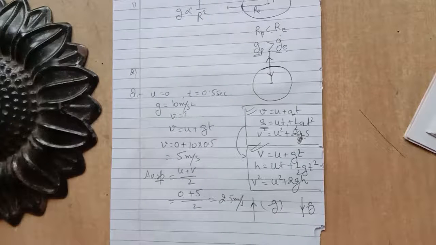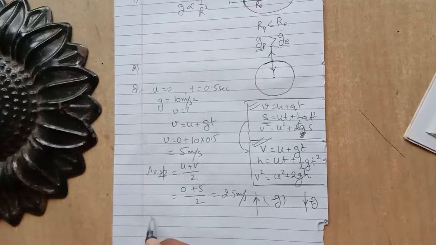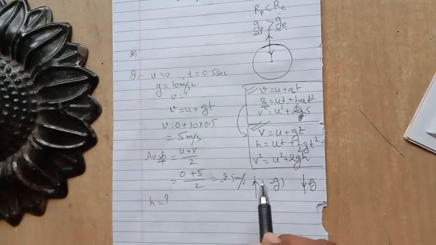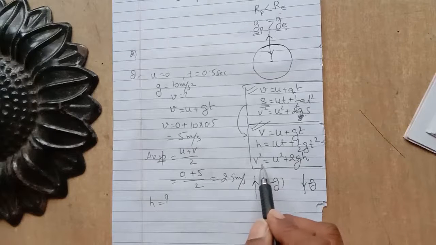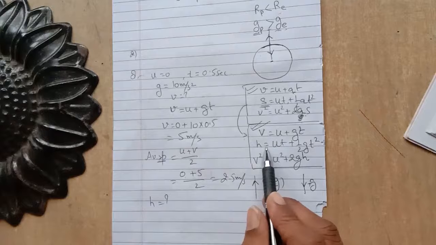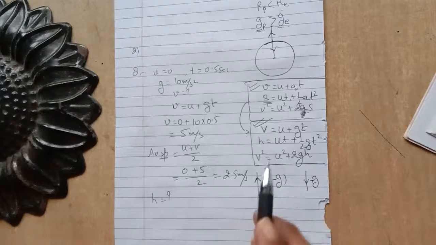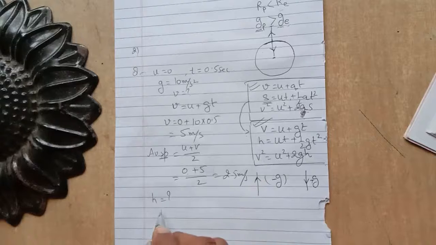How high is the ledge from the ground? Now you have to find the distance of the ledge from the ground. It means you have to find the value of h. So which equation of motion can we use here? We can use this one or even this one. So we can use either the third or the second equation of motion. I am using the second equation of motion.